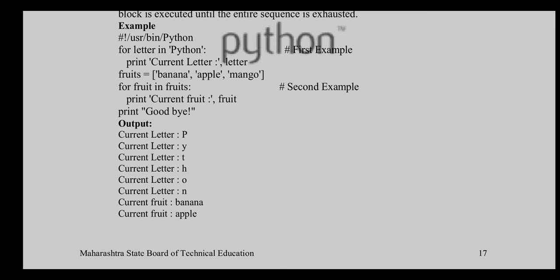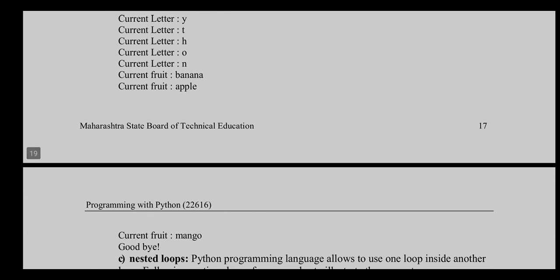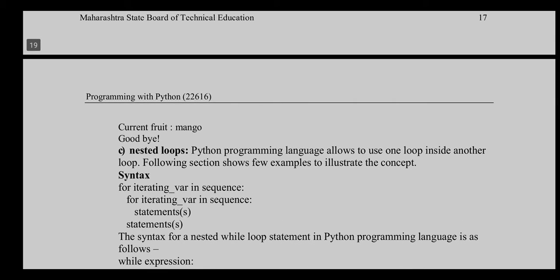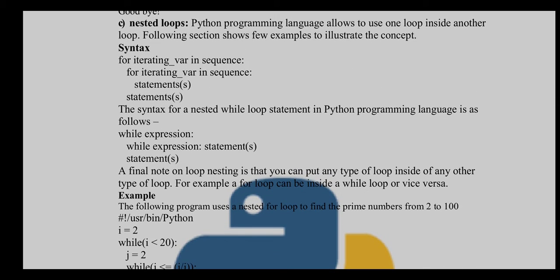It is going to print all the characters, and following the second example, it is going to print the current fruit, that is it is showing all three elements of that particular list, that is banana, apple, and mango. And after finishing this second loop also, it is going to directly pass the control over the main program, and it is directly going to print goodbye. So this way it is going to work. Okay, I hope everybody understands the concept of the for loop.